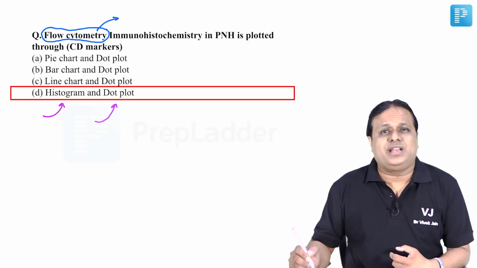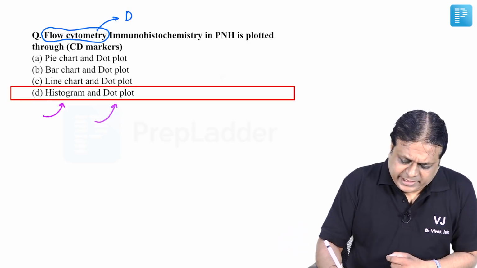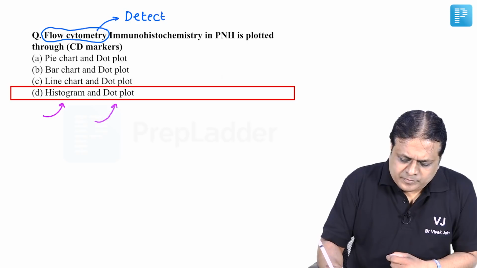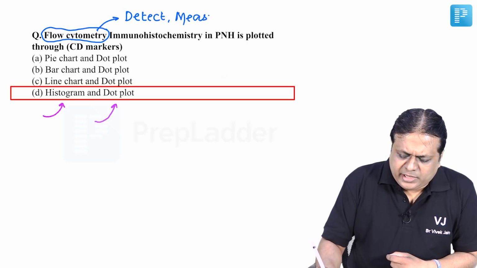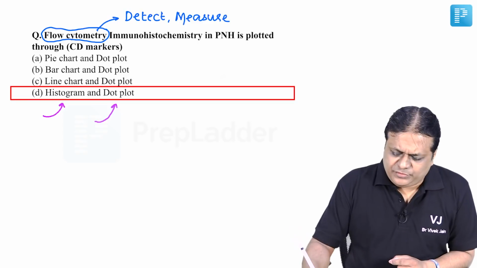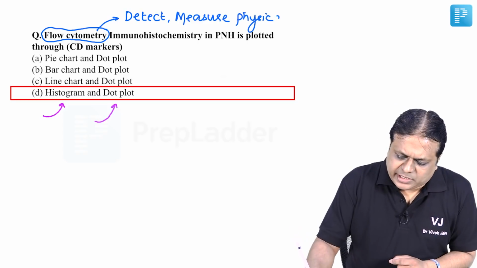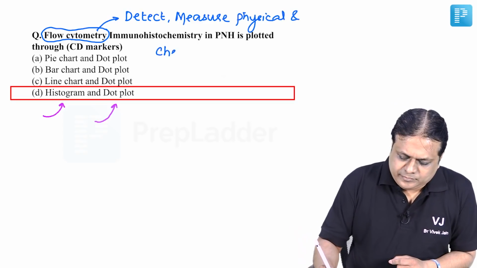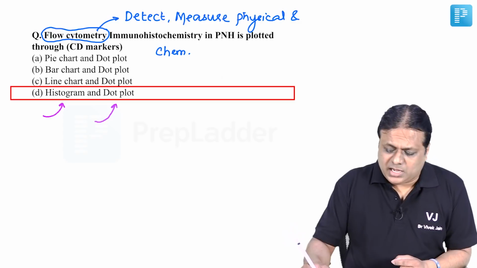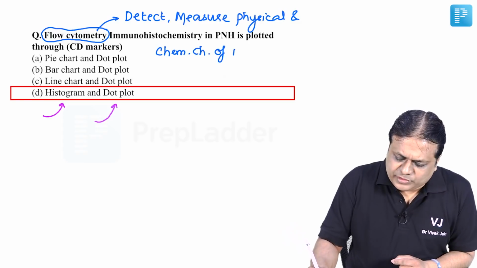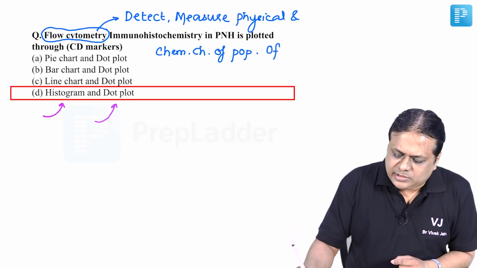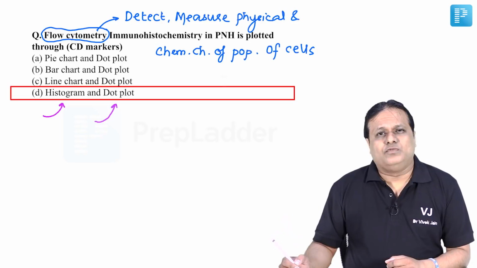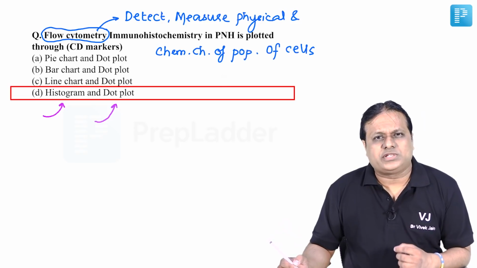Now you must know what is the use of flow cytometry. Flow cytometry is used to detect and measure the physical and chemical characteristics of a population of cells or parameters. What are the various uses of flow cytometry?